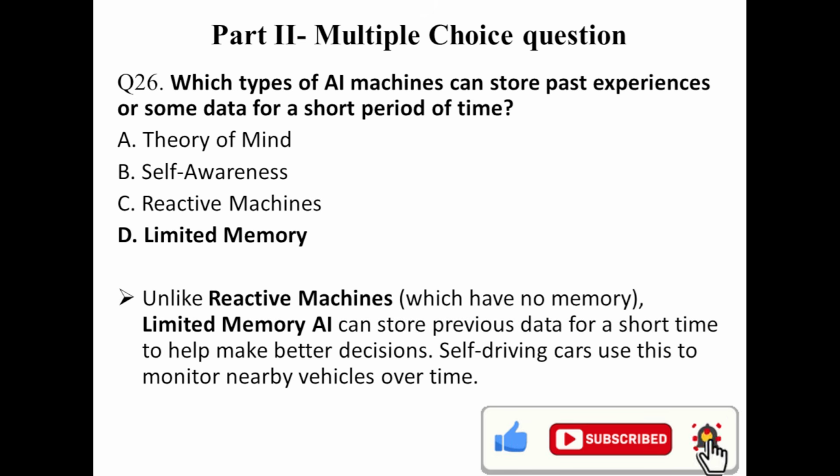Okay. Unlike a reactive machine, limited memory can store previous data for a short period. As an example, you can take a self-driving car. It can save the direction from GPS. That's the example. Question number 27.